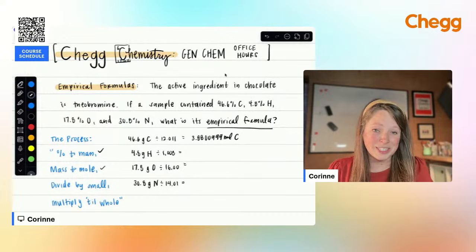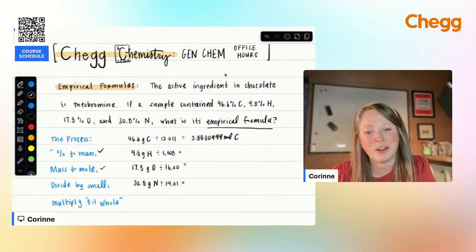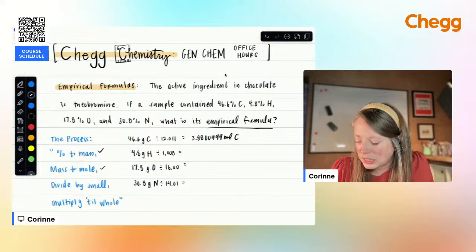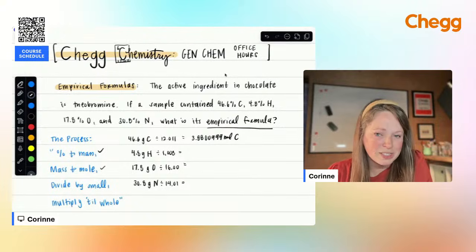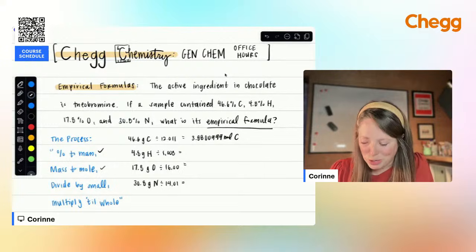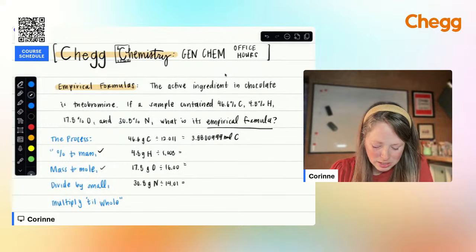Because when we get to that next step where we're comparing each of these elements to the others, the more exact we are with the moles, the cleaner our numbers are going to be. Because again, the goal is to get to that empirical formula, where we have a whole number ratio between each of these elements. All right, sorry, let me just go ahead and divide this out.